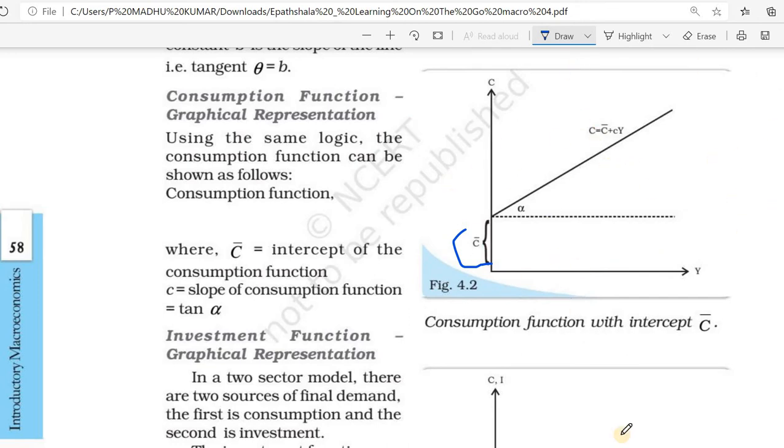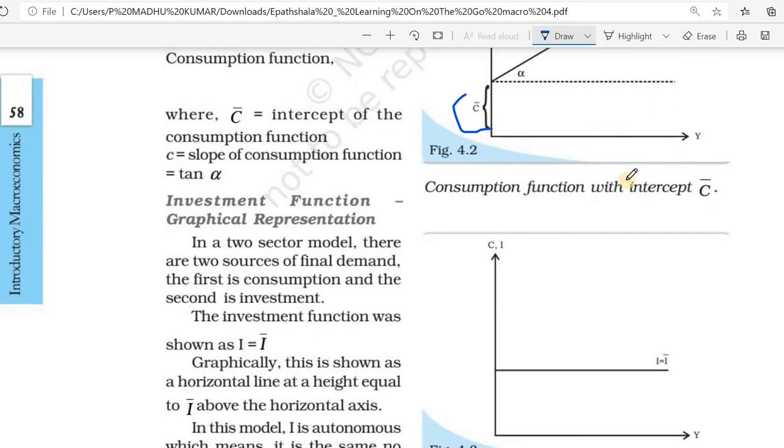Then C equal to C bar plus cY. This is the autonomous consumption.